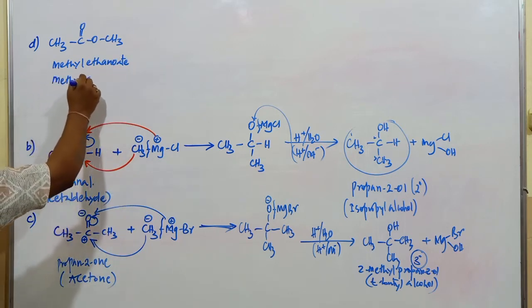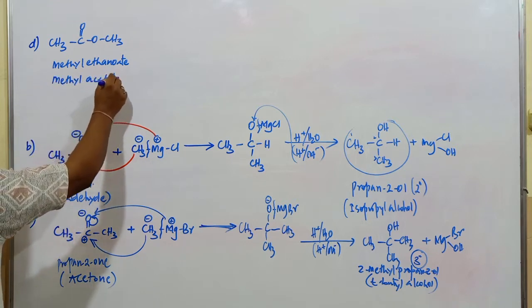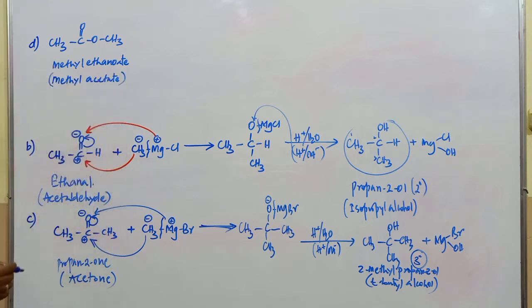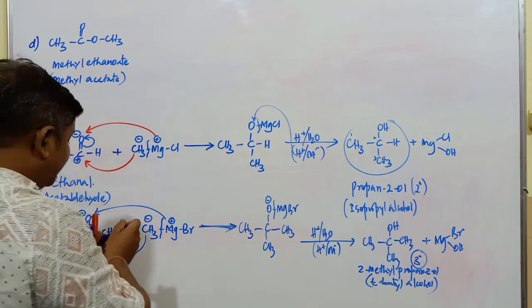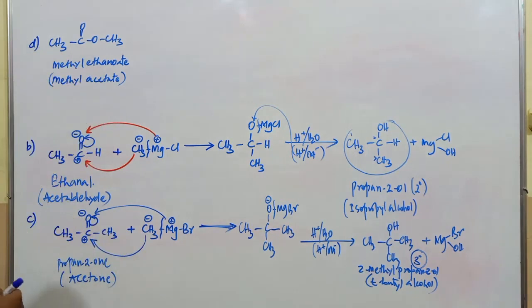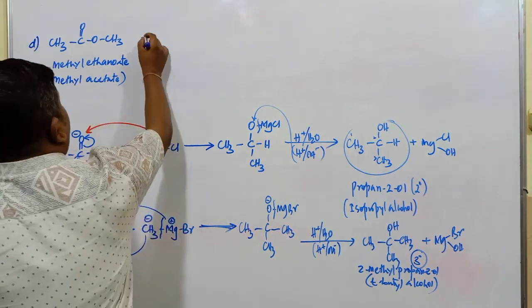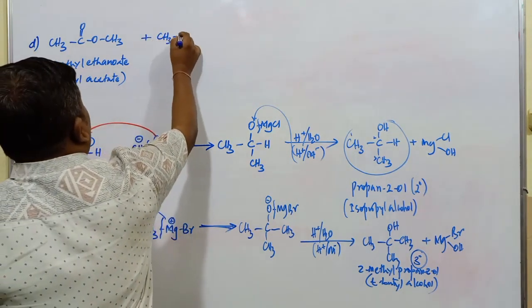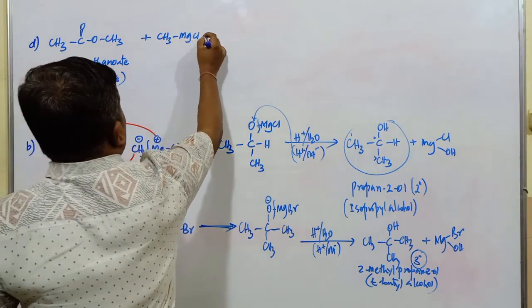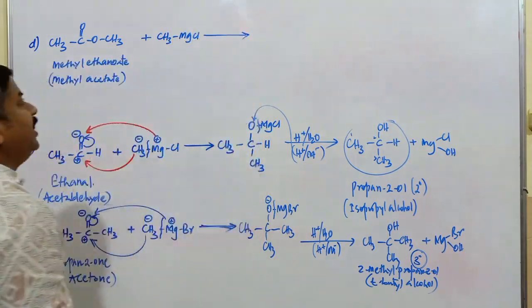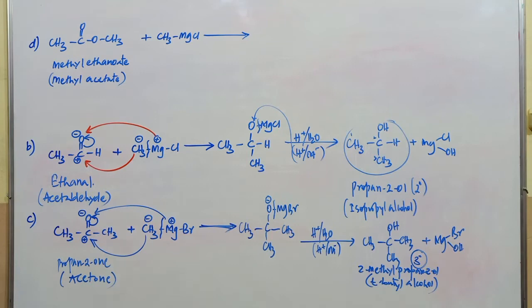Ester group, methyl acetate. In the first example we took the simple aldehyde formaldehyde, in the second example the next aldehyde, then a ketone, and now an ester. What happens in the case of this particular ester compound? When this compound is treated with CH3MgCl,